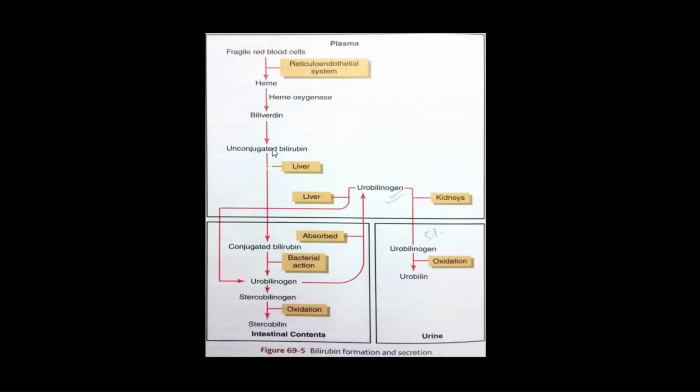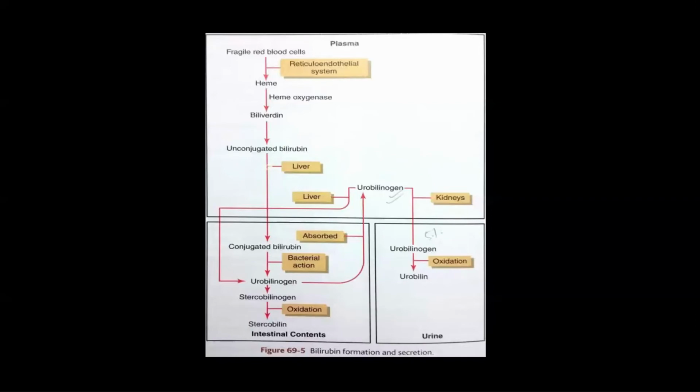This unconjugated bilirubin combines with albumin. It is not water soluble. It combines with albumin, and albumin will carry this unconjugated bilirubin into the liver. In the hepatocytes, these hepatocytes will take the unconjugated bilirubin and leave the albumin.